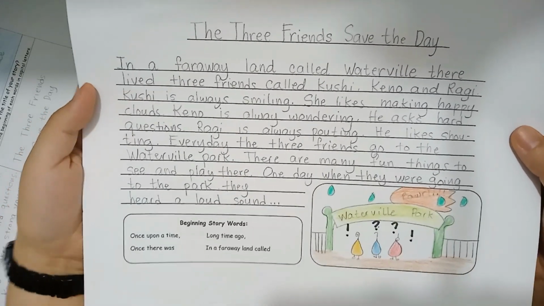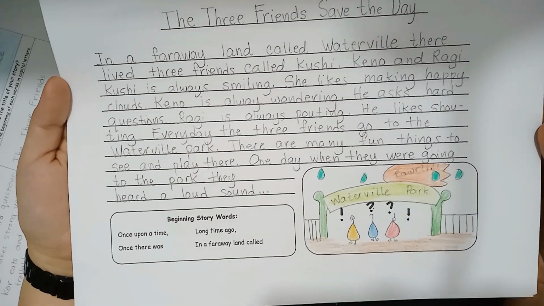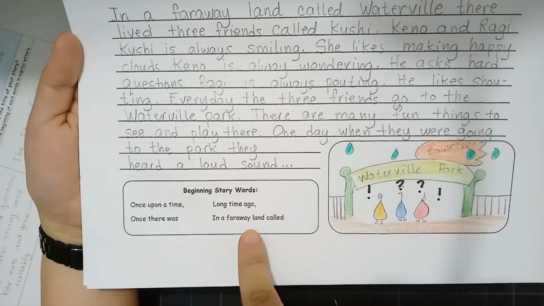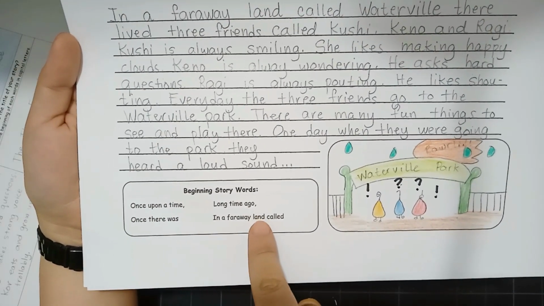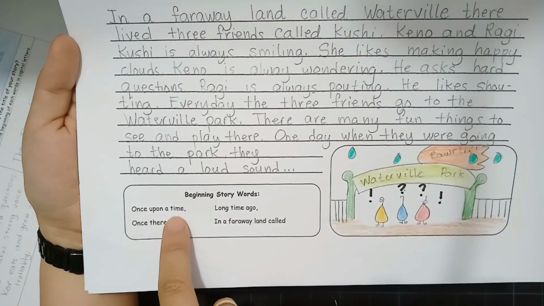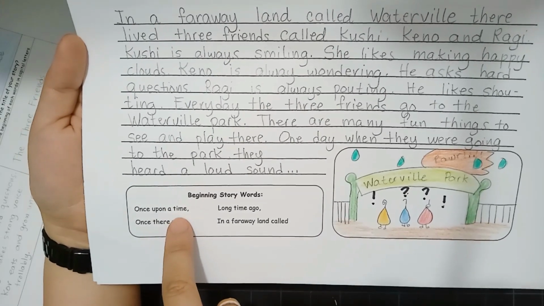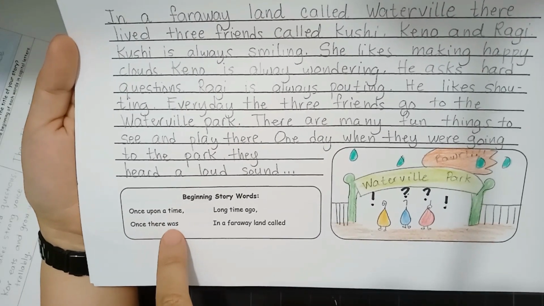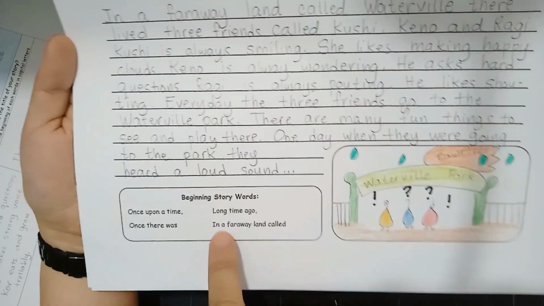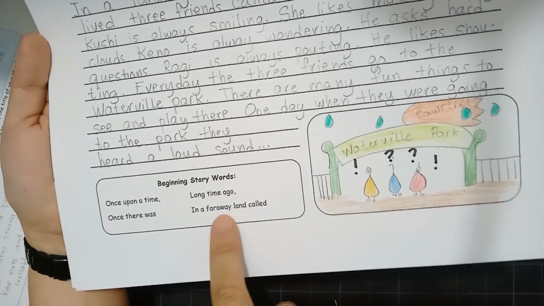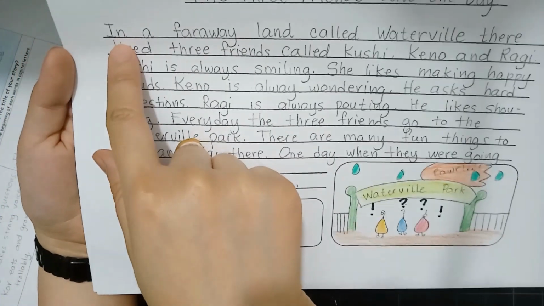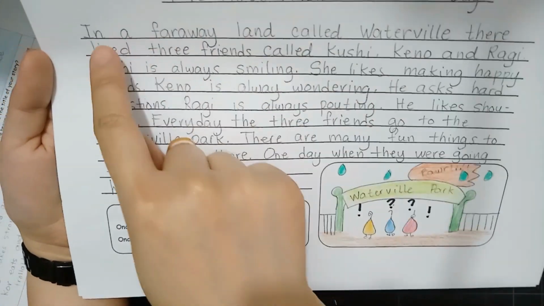Now, I'm going to read to you the first part of my story, the beginning part, and you have a box here where you can choose the beginning phrase. I chose this one. You have once upon a time. You can begin your story with this. Or once there was, long time ago, in a faraway land called, I chose this. You can choose any phrase that you like. I wrote it this way. I will read the beginning part of my story.